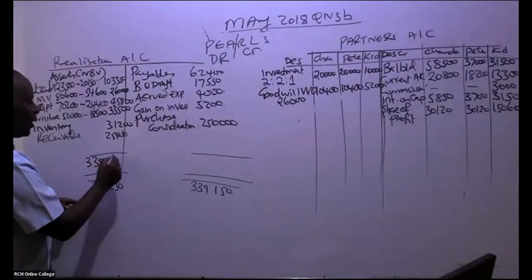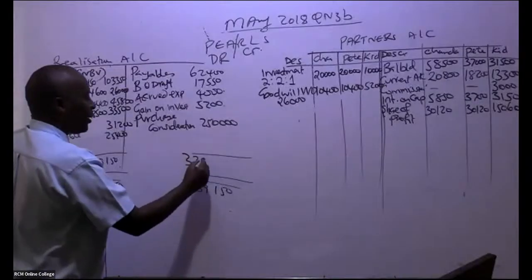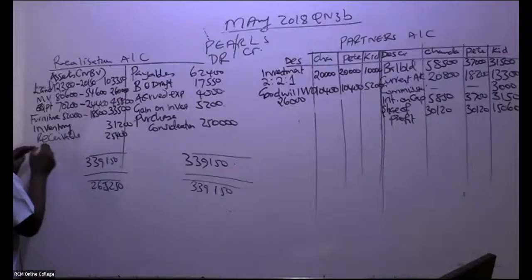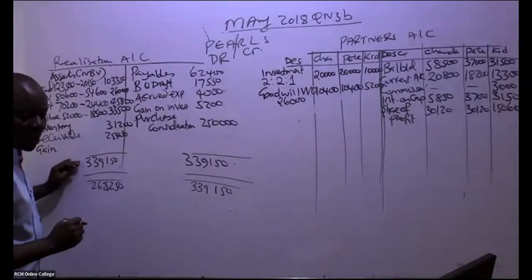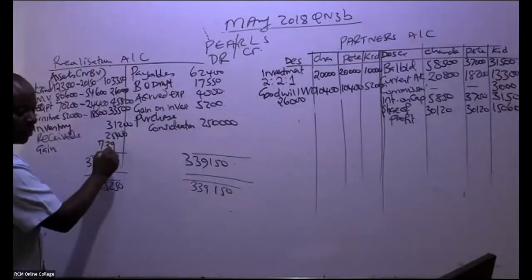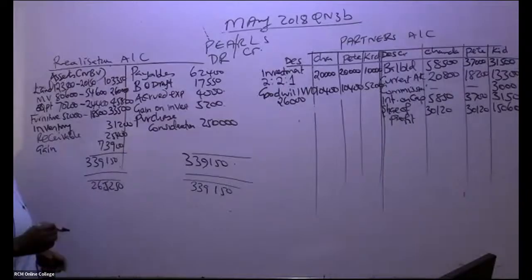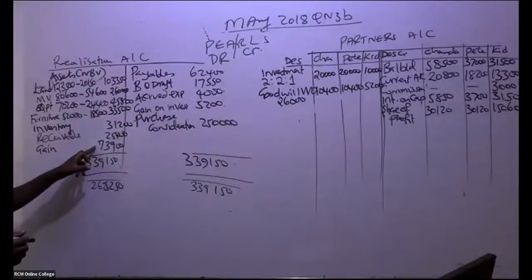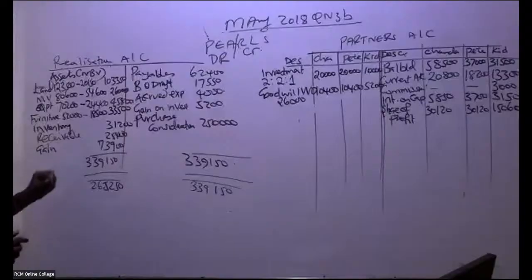339,150 is the bigger figure, meaning that the balancing figure comes here. And if it comes here, it is a gain. So it is a gain on realization, which I'm being told by somebody is 73,900. If you take this minus this, it comes there.